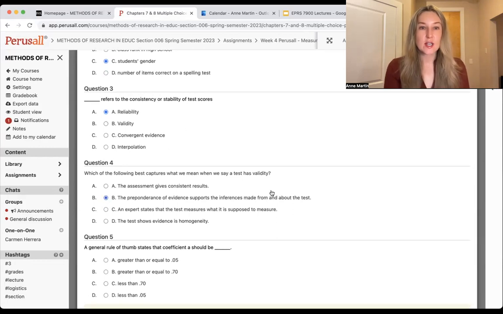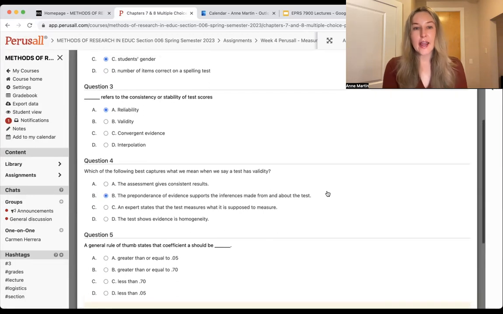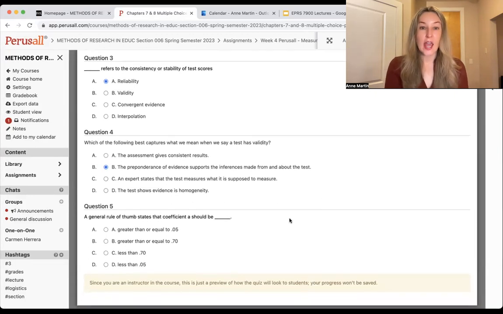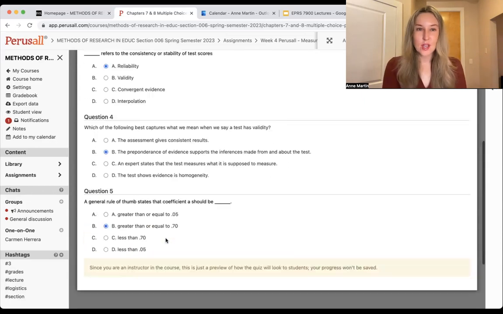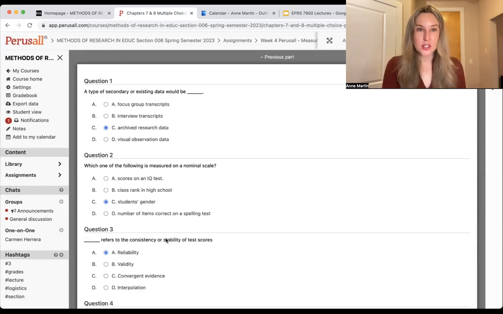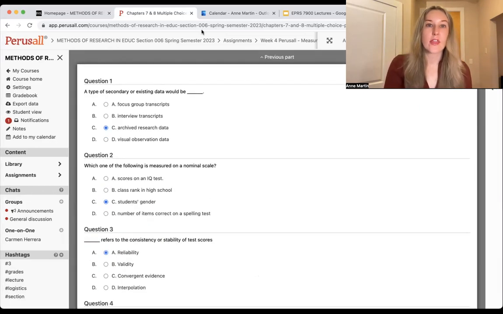So here you can see a preponderance of evidence supports the inferences made. And then you might also see a coefficient, and we're looking for something greater than or equal to 0.7. So those are the multiple choice questions that go with chapters 7 and 8.